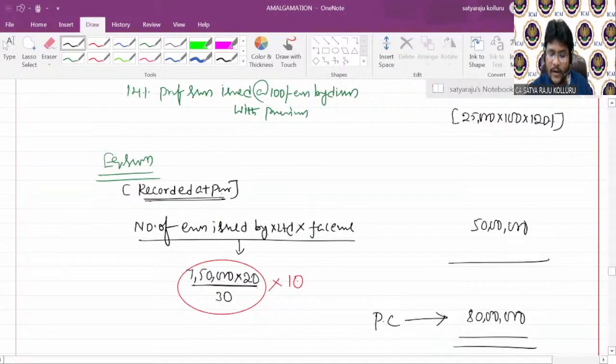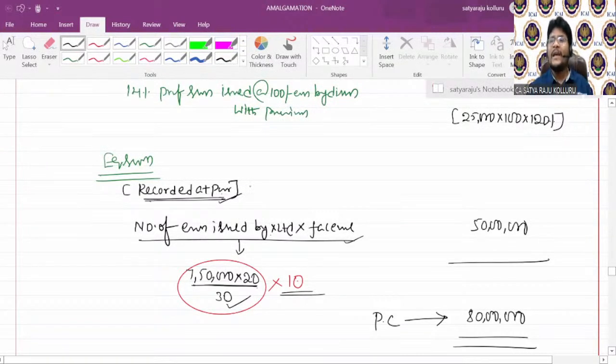So the number of equity shares issued by X Limited into face value per share. How do you get the number of equity shares issued as PC? It is intrinsic value per share in the selling company into number of equity shares in the selling company, divided by intrinsic value per share in the purchasing company. If you multiply with face value, then you get the purchase consideration recorded at par.